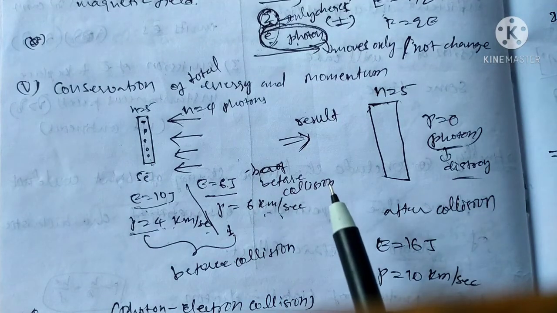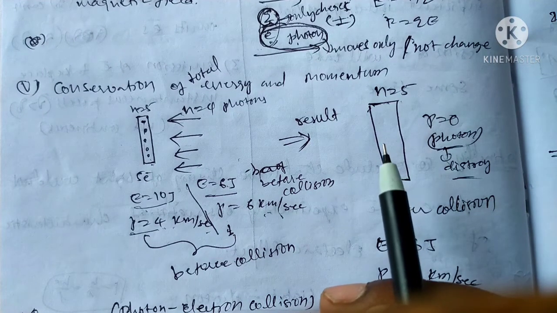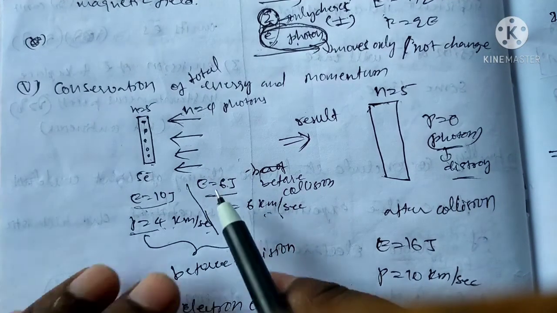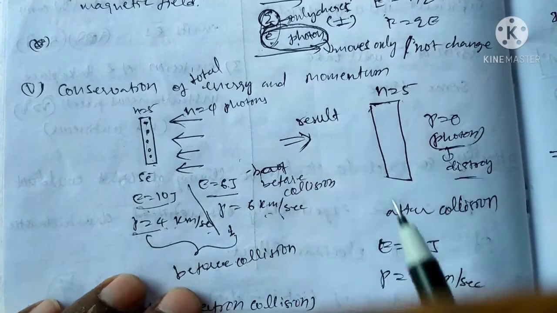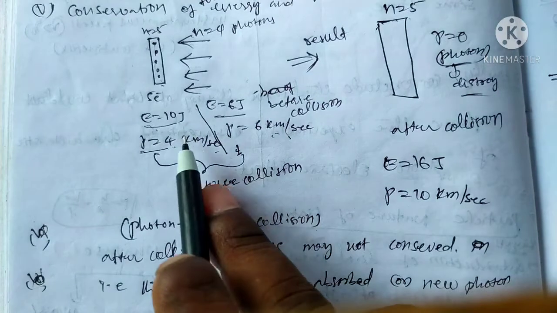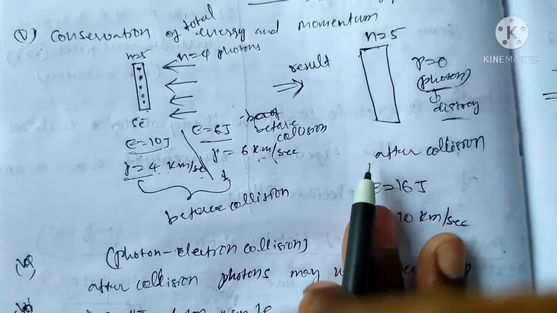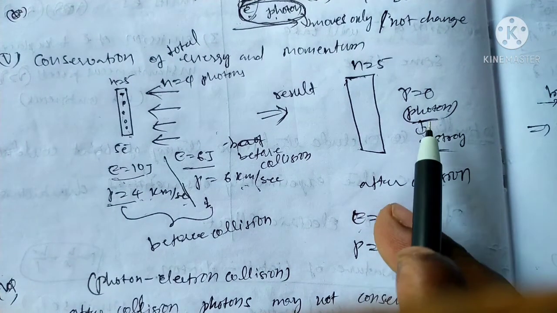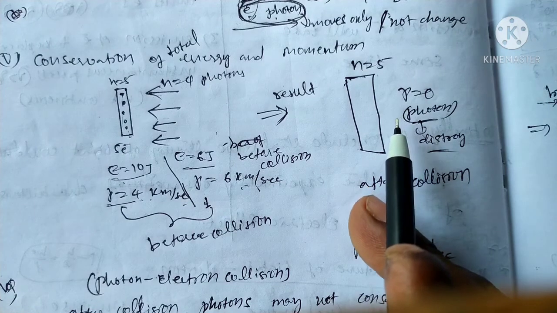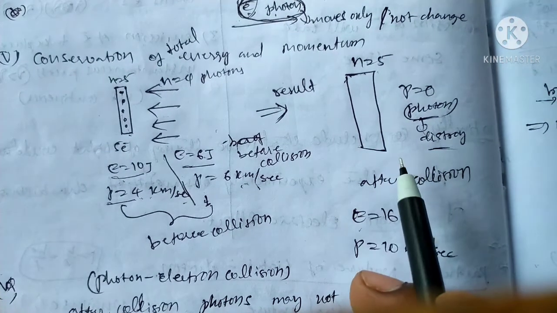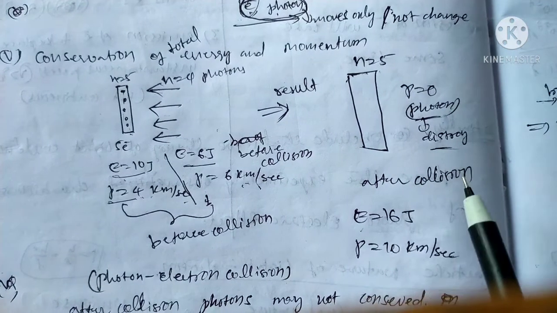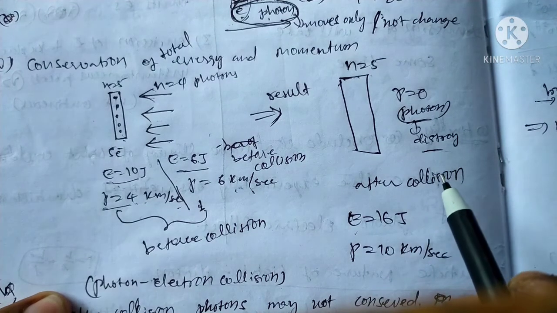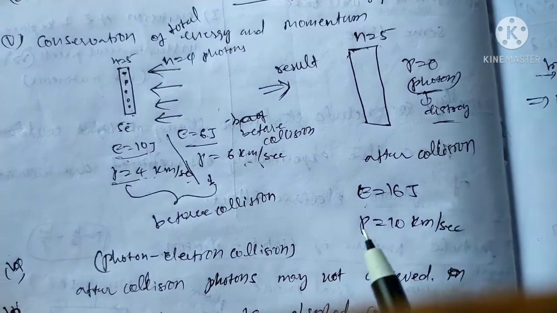That is, photon energy can disappear. The photon energy can be used by electrons. That is, energy is conserved or momentum is conserved. Energy and momentum are conserved, but the photon has momentum 0. That is, the photon energy can be absorbed by the electrons. That is, photon energy is destroyed or removed.